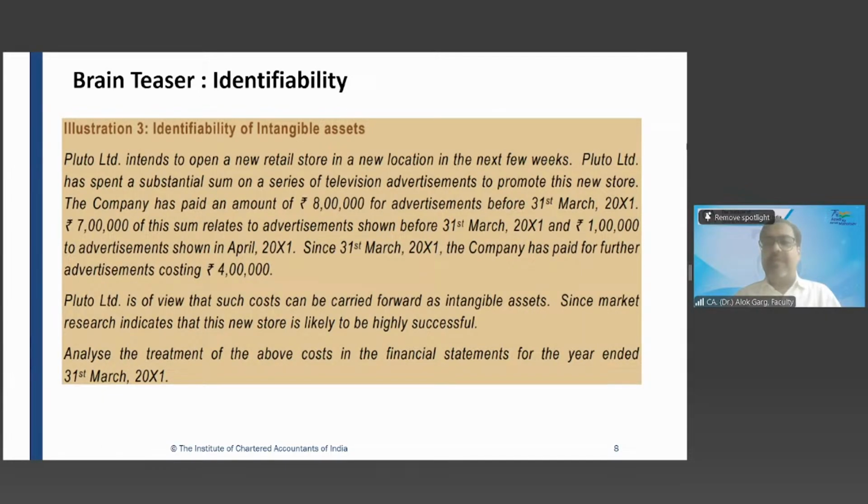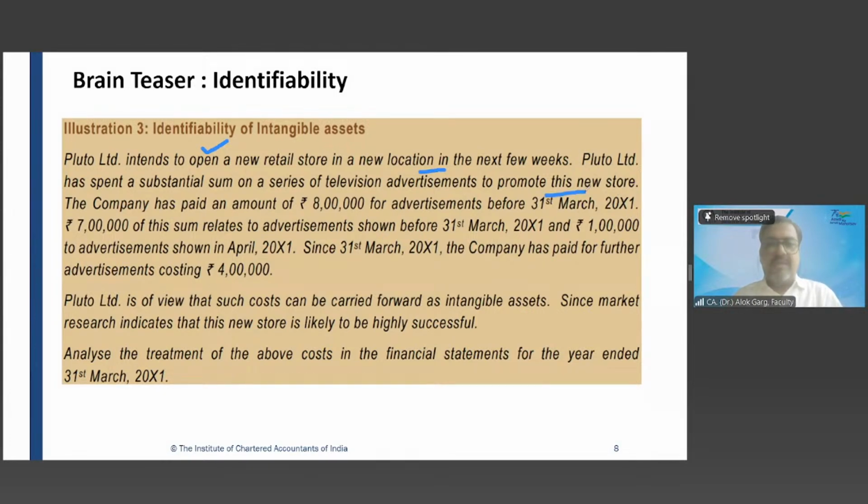Identifiability of intangible asset. Illustration number 3. Pluto Limited intends to open a new retail store in a new location in the next few weeks. Pluto Limited has spent a substantial sum on a series of television advertisements to promote this new store.